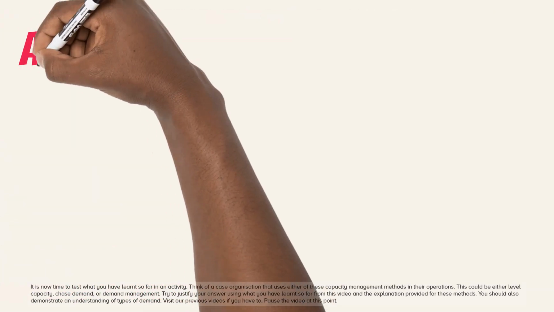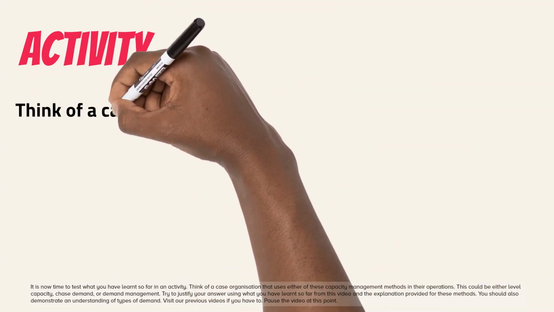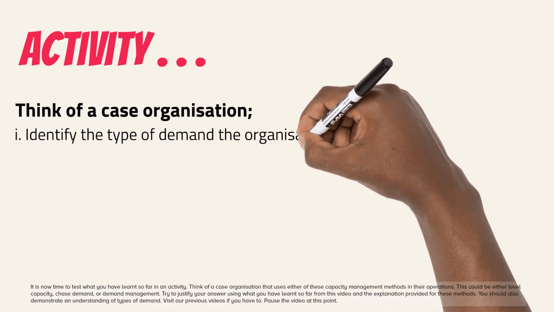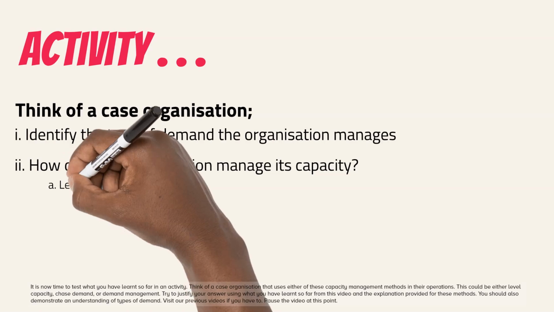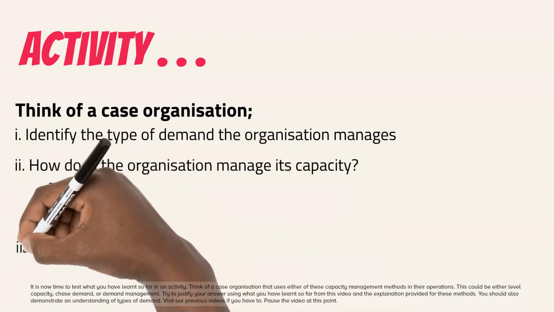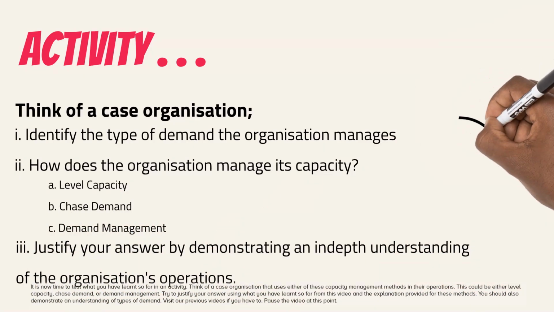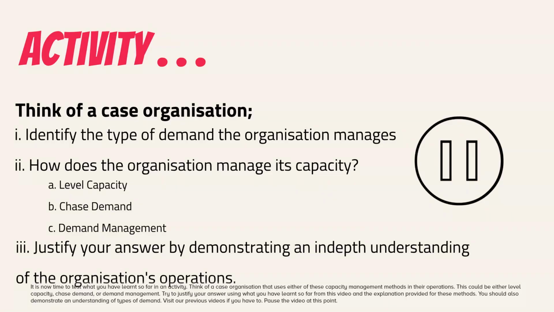It is now time to test what you have learned so far in an activity. Think of a case organization that uses either of these capacity management methods in their operations. This could be either level capacity, chase demand, or demand management. Try to justify your answer using what you have learned so far from this video and the explanation provided for these methods. You should also demonstrate an understanding of types of demand. Visit our previous videos if you have to. Pause the video at this point.